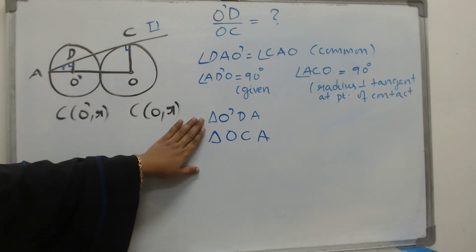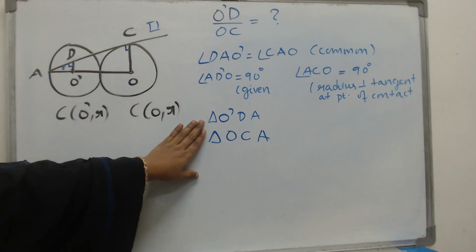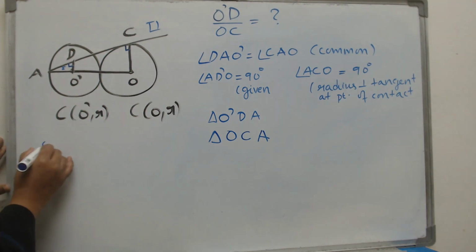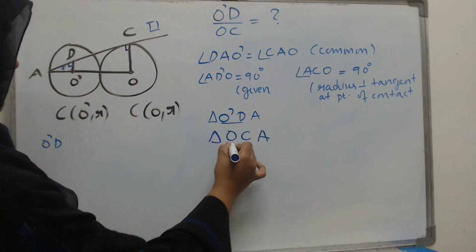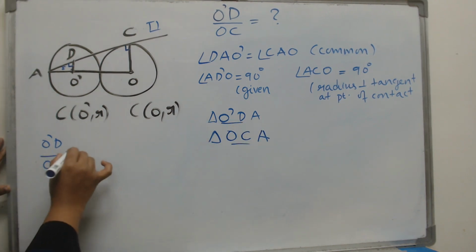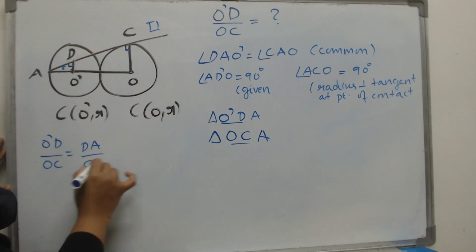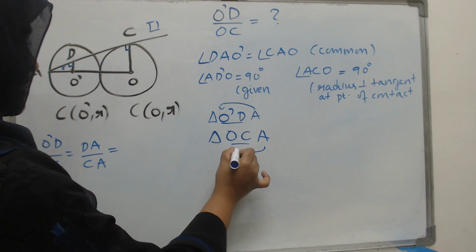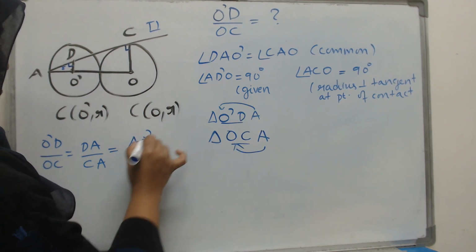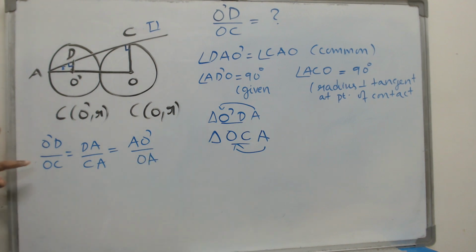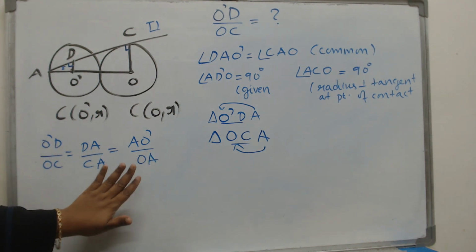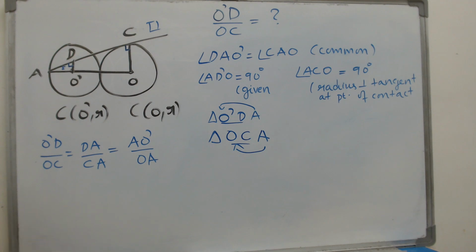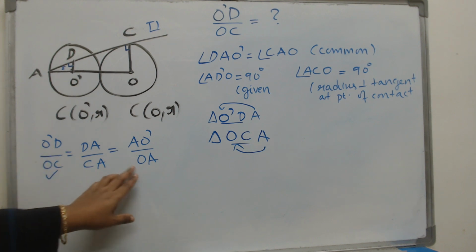Once we prove the similarity, what follows? The ratio of their corresponding sides. Take the first side here, the first side here. The ratio of their corresponding sides is equal. So that is why the name of the triangles should be correct, so that you get the correct ratios. So you get such a ratio. All these three ratios are same, out of which what do we need? This is the one we need, but we don't know its direct answer. Do we know anything about the other two?